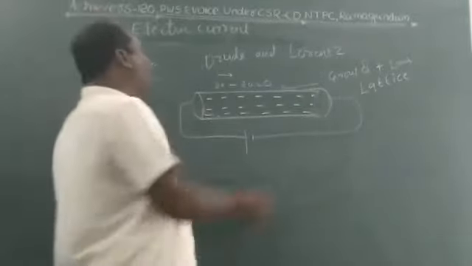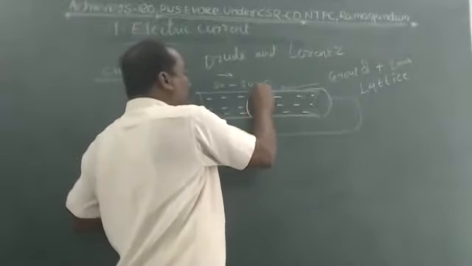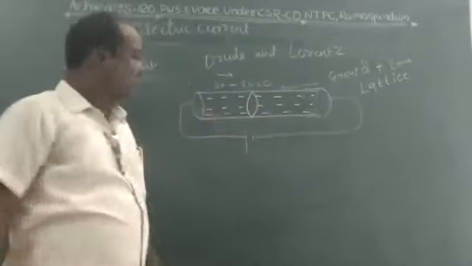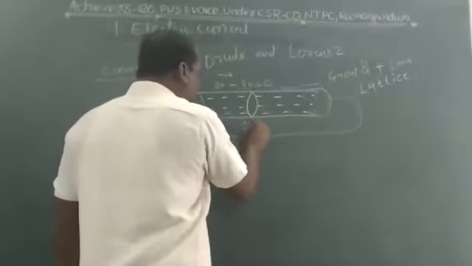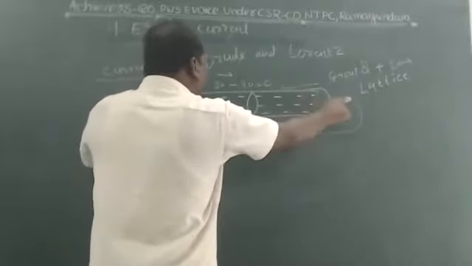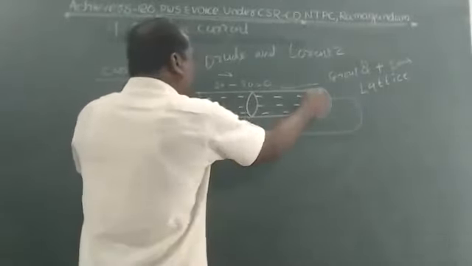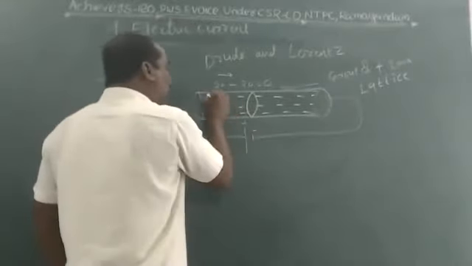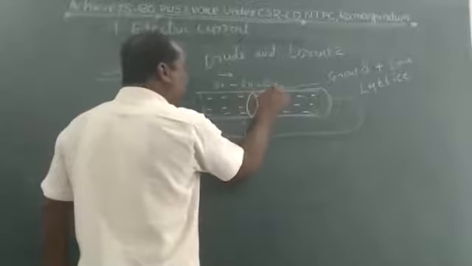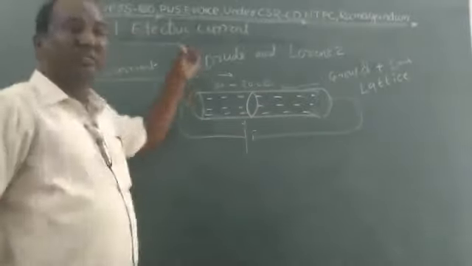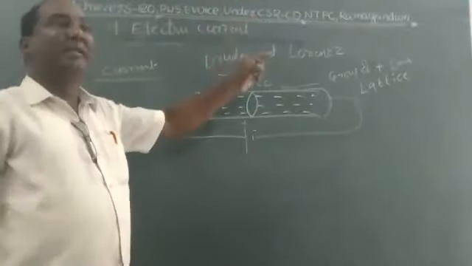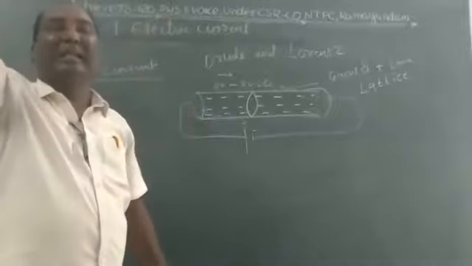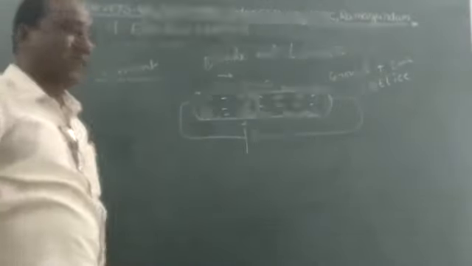Just assume the cross-sectional area here. This is the positive charge and this is the negative charge. Two conducting wires are connected to the battery and to the conductor. Now the electrons move in a systematic order. Previously, when the circuit was open, the electrons were arranged randomly in different directions in the conductor.